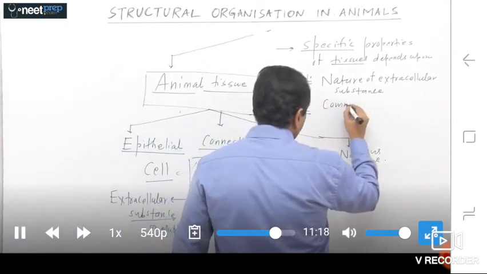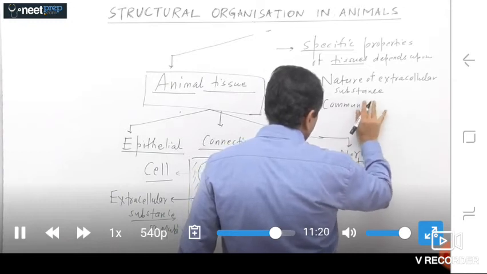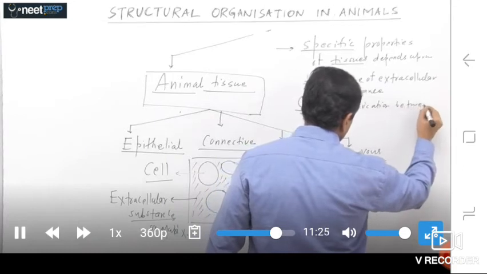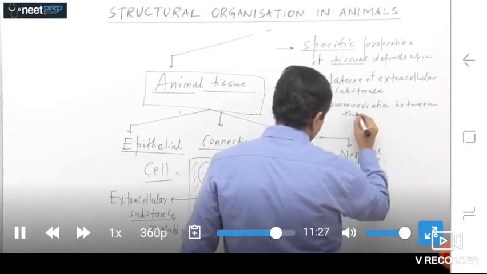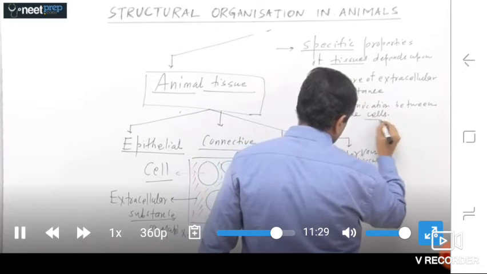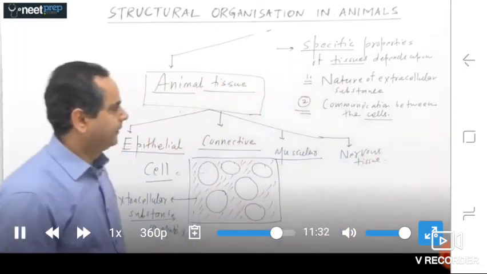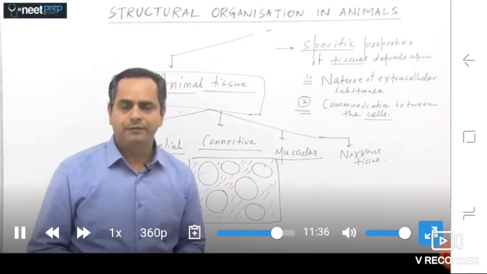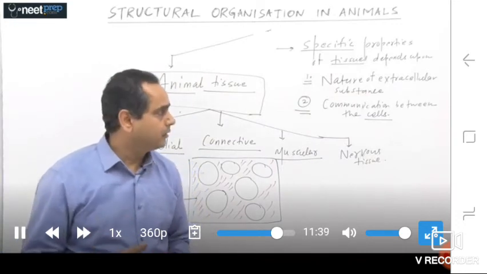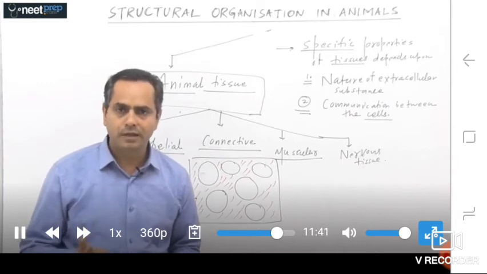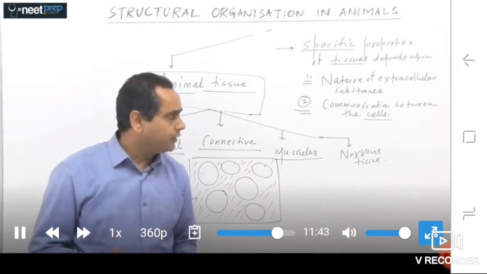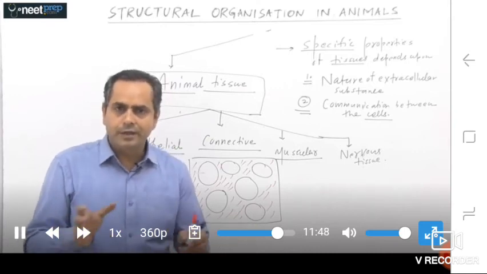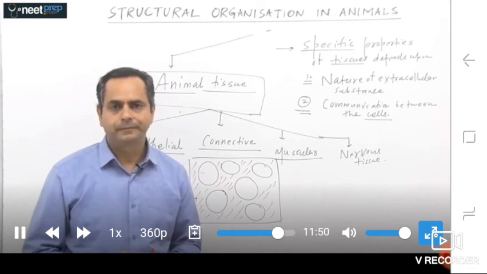So the specific properties and functional part of tissues depend upon the nature of extracellular substance along with the property of communication, how different cells of the tissues communicate to each other.